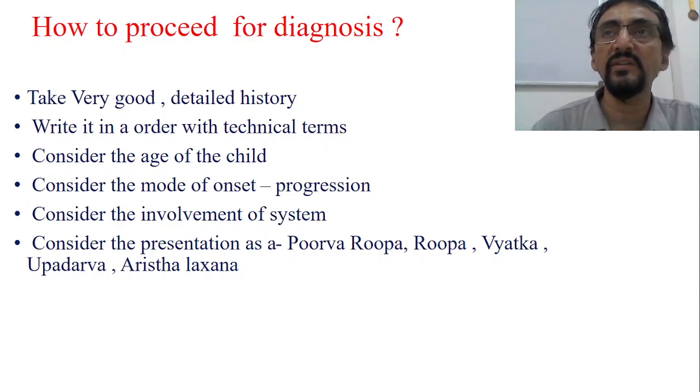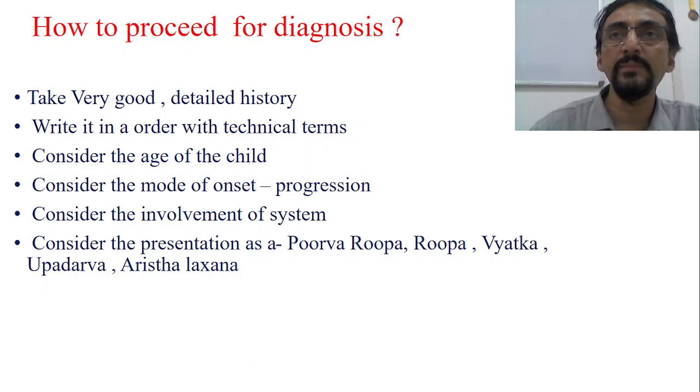Suppose a patient of Shwasa, dyspnea, is coming to you. The dyspnea may be present in the patient as an Arishtalakshana, or it may be an Upadrava of some other disorder, or it may be the Rupa also, or it may be the Purvarupa also. We don't know that. So therefore you go from the back side, in reverse direction. First exclude whether it's Arishtalakshana or not. No.